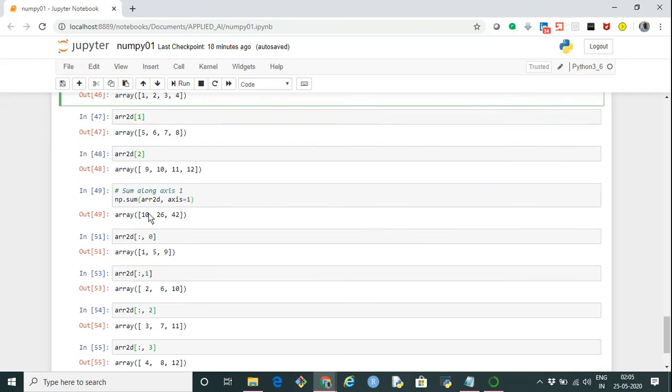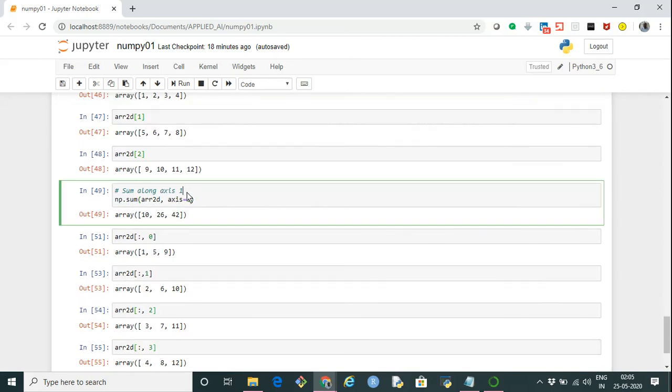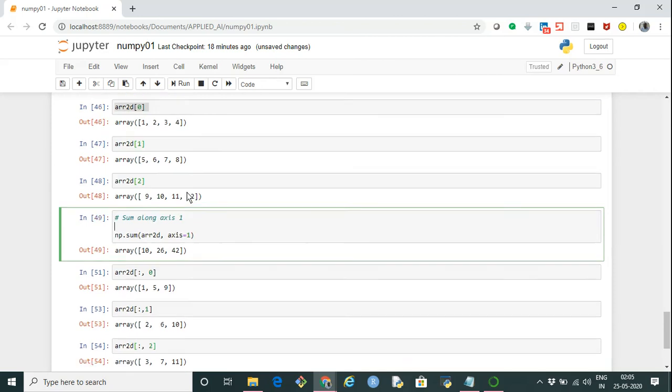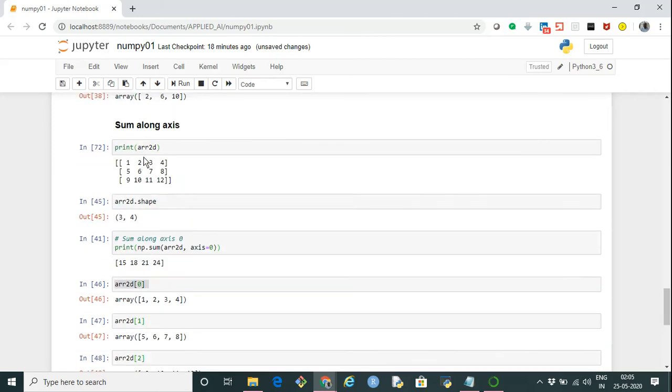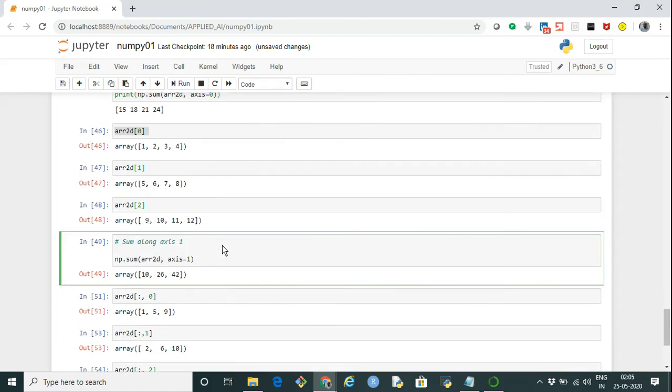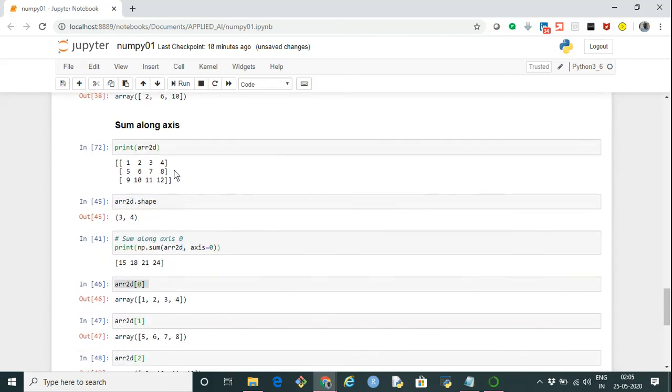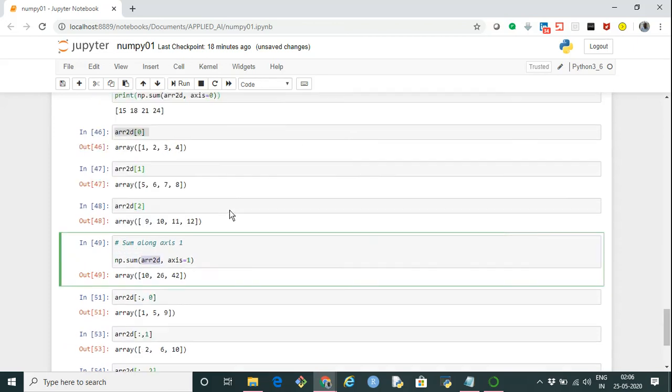The other way is we can sum along axis 1, which means sum along the columns. How many columns are there? There are 4 columns, so we have to sum along the columns. How do we specify it? np.sum, then the array name and axis equals 1. Then it will sum it up. So sum along the columns means, how many columns are there? We have 4 columns.